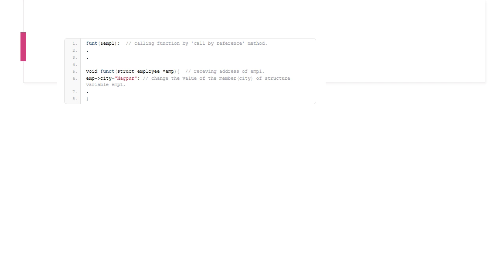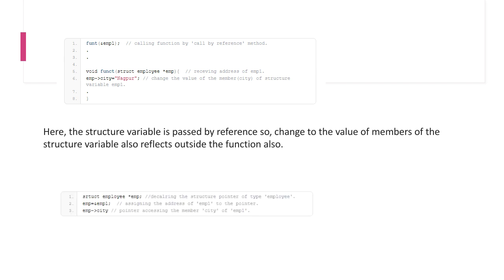Here we can change the value of the member city of the structure. See, from Delhi I have changed it to Nagpur. Right, here the structure is passed by reference, so the change to the value of the member of the structure variable also reflects outside the function. You can see here struct employee star emp declaring a structure pointer of type employee, and emp is equal to address of emp1, and emp arrow city, so the pointer is accessing the member city of emp1.